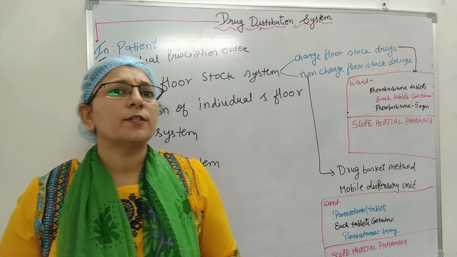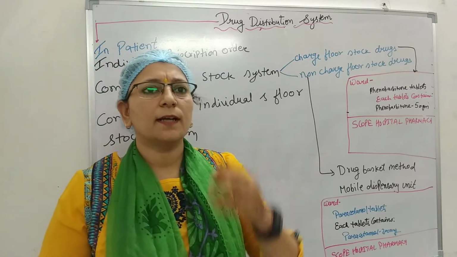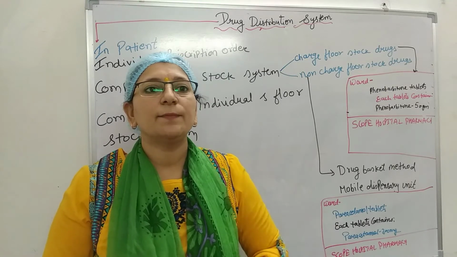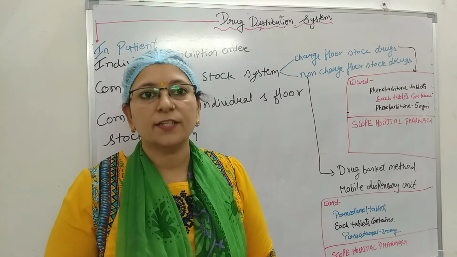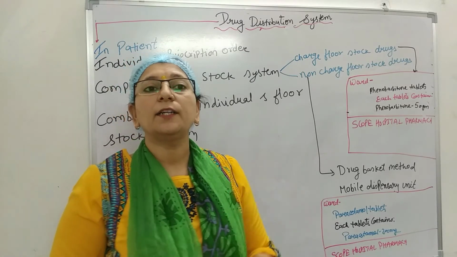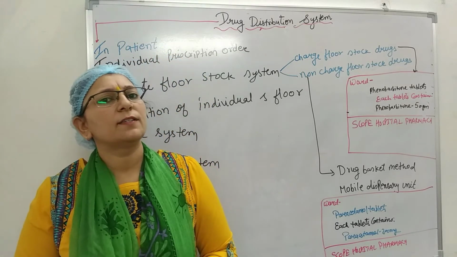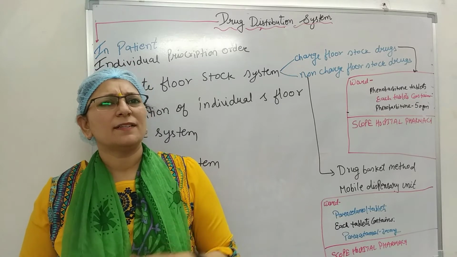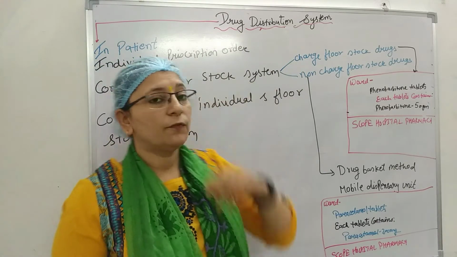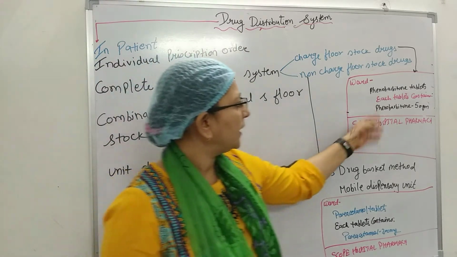Now, pharmaceutical preparation examples are the category anti-allergies like prednisolone tablet, antibiotics like penicillin injection, anticoagulant example heparin, and cardiovascular agents example digoxin injections. These are the examples of the charged floor stock drugs, and this is the label for it.